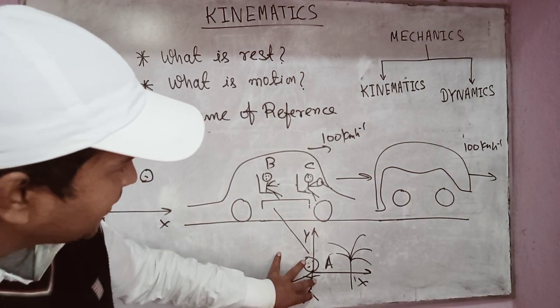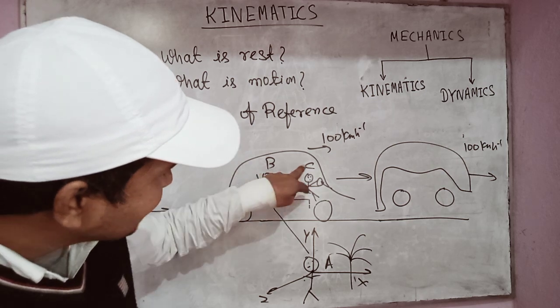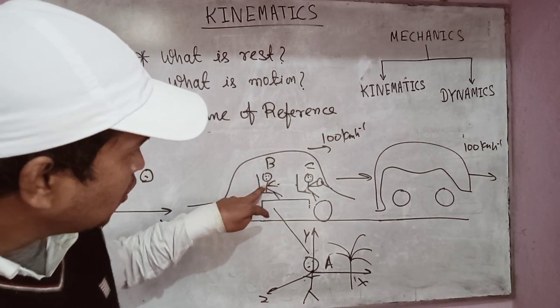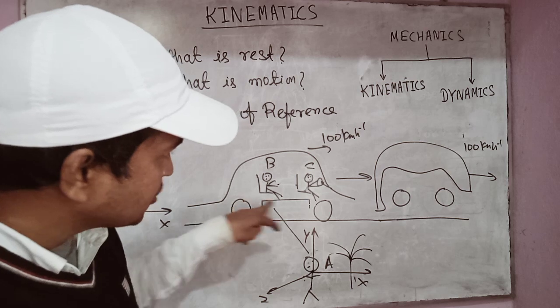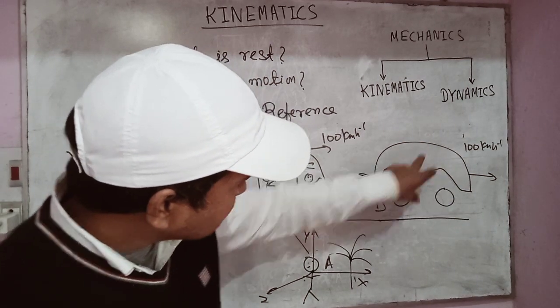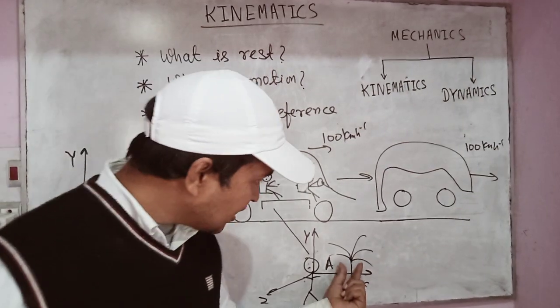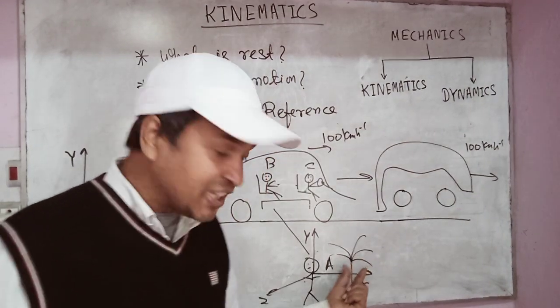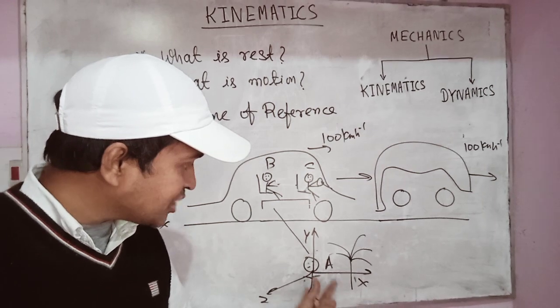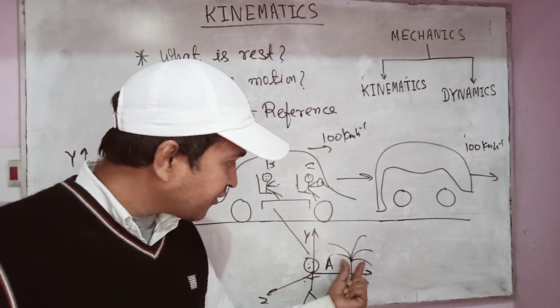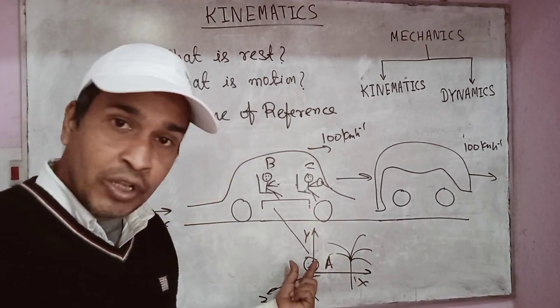Now in this frame of reference, the coordinates of B and C change as time passes. So B and C and the car are in motion. This car is also in motion in this frame of reference because its coordinates will change as time passes. But the coordinates of this tree will not change in this frame of reference which is attached to A. So this tree is at rest in the frame attached to A.